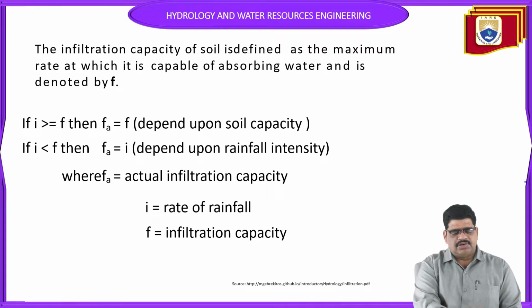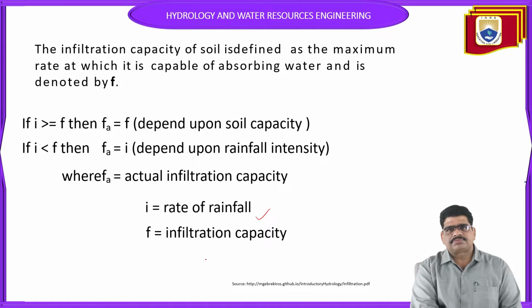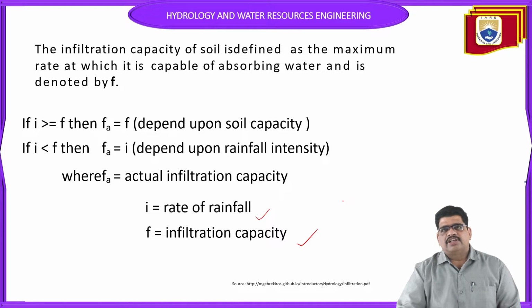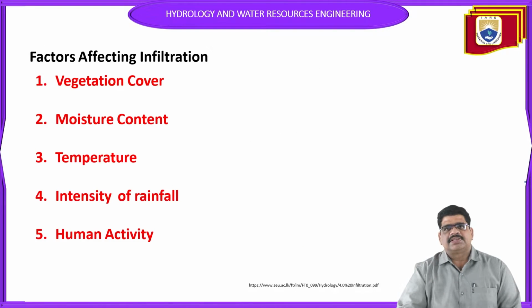Where Fa is the actual infiltration capacity, I is the rate of rainfall, and F is the infiltration capacity. This is also a formula to find the infiltration.